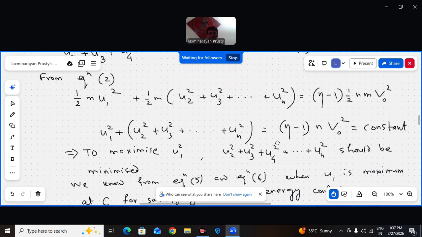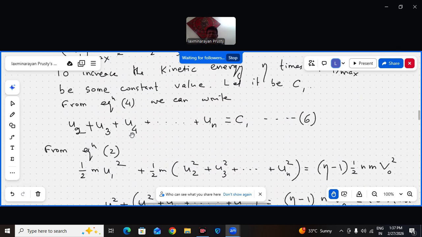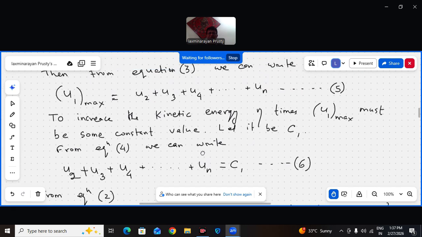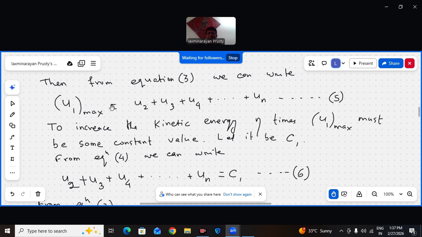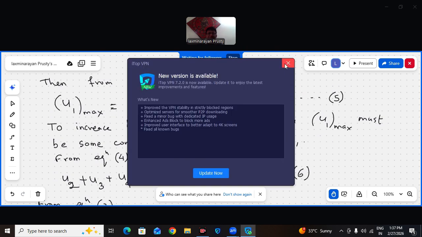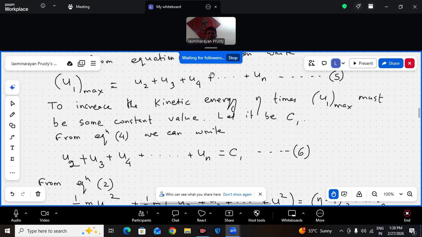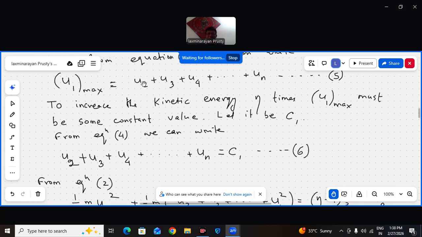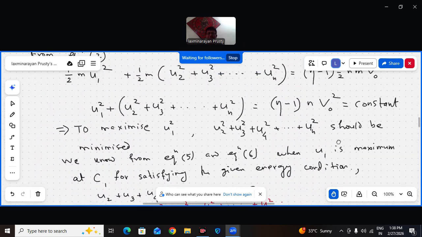Yes or no? That is the U1 max. So if U1 max is C, then this vector sum, the scalar sum, is also C. So that's what I wrote.